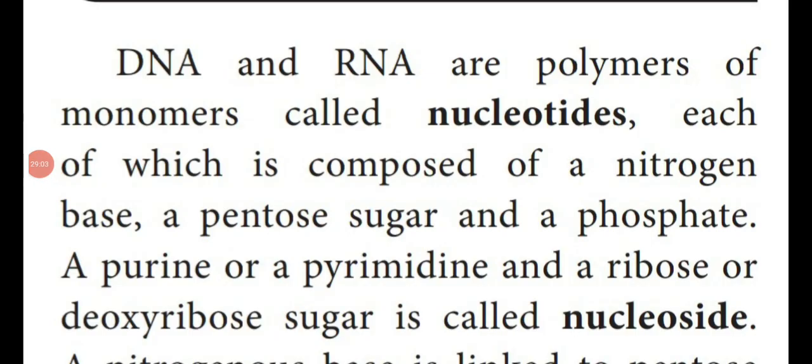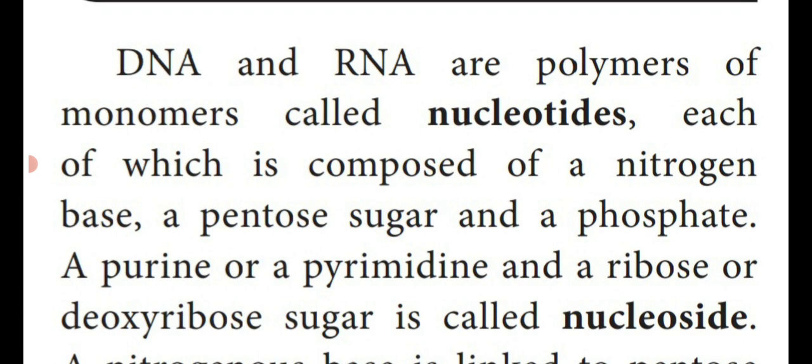So dear students, DNA and RNA are polymers of monomers. That is, individual monomers are joined together to form a polymer, and the monomers are named nucleotides. DNA and RNA are polymers of monomers called nucleotides. Each nucleotide is composed of a nitrogenous base, a pentose sugar and a phosphate group. So DNA and RNA are made up of nucleotide monomers.